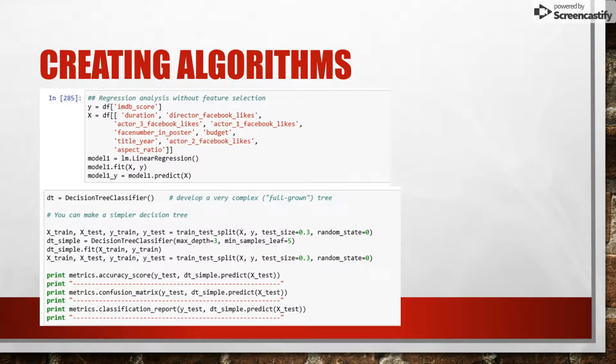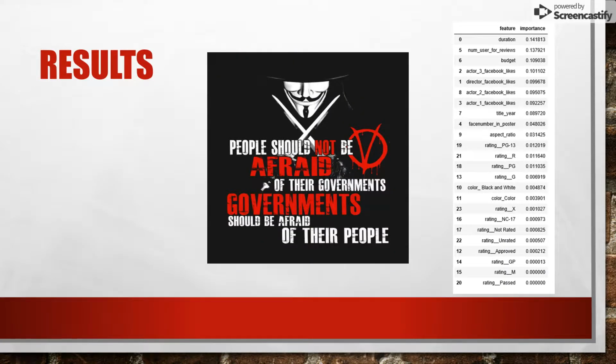So we want to use the algorithm with the highest R squared, which means it's the most accurate, and we want as small a variance as possible. So the results of it, we get to see what makes a movie great. So this is an example of one of the algorithms we use. So you can see that the duration was very high on this algorithm. Number of users for review, budget actually did end up correlating to the success of the movie.